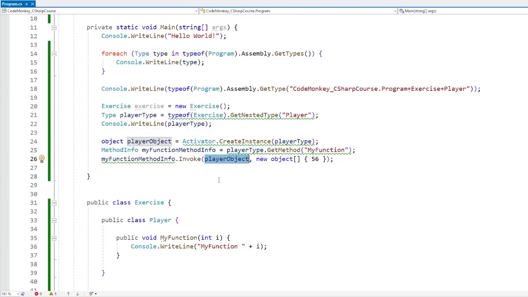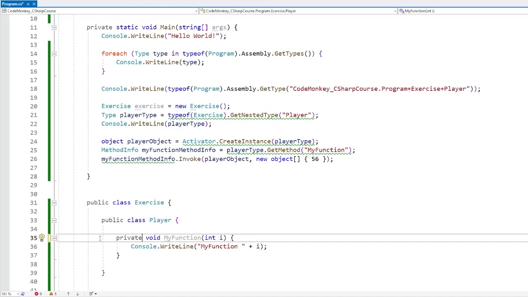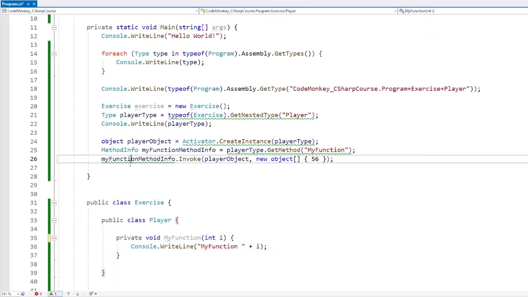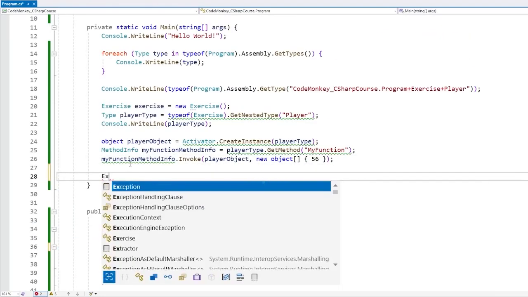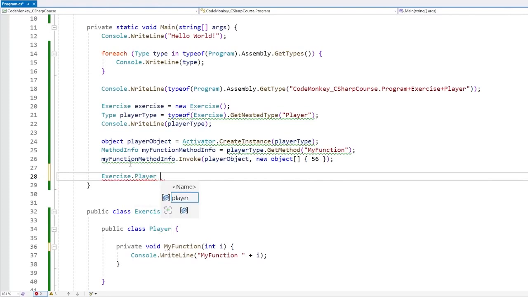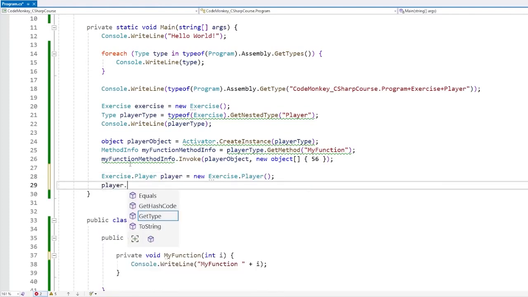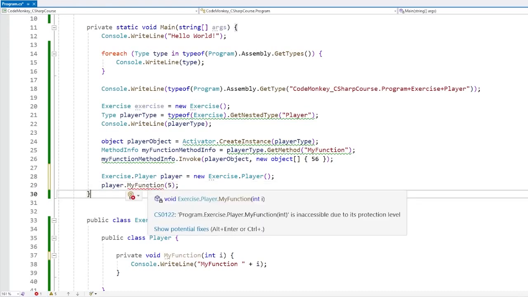Now, yet another interesting thing about reflection is how you can bypass access modifiers. So for example, over here for this function, instead of making it public, let's make it private. So in this case, even if you have access to this code right now, if we go inside exercise.player, if we construct a brand new player, and then we go inside player and try calling my function, nope, this does not work, because again, like it says, this is inaccessible due to its protection level.